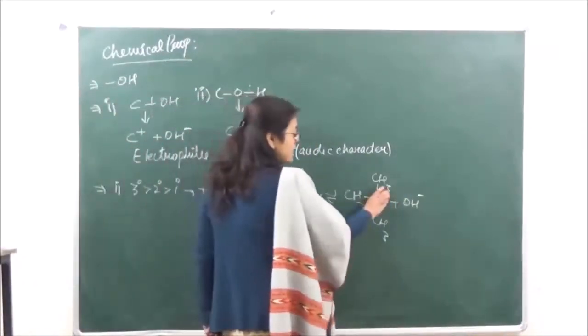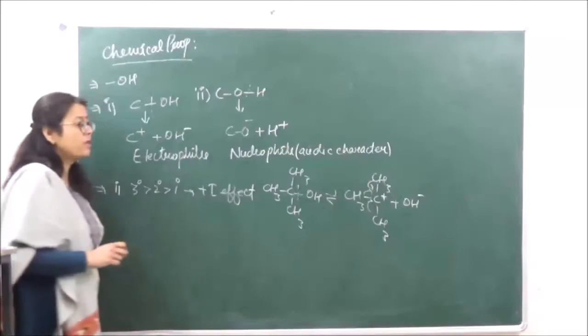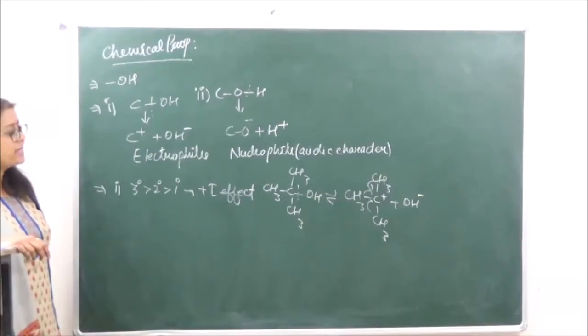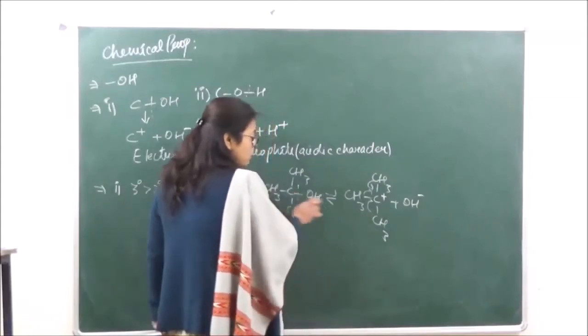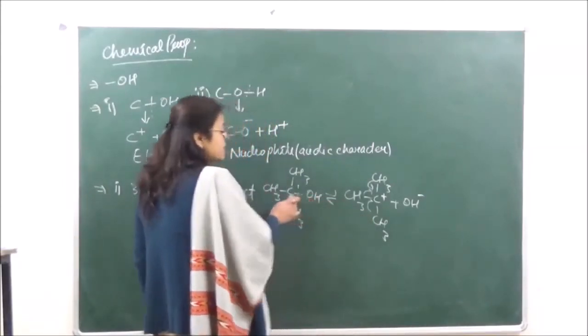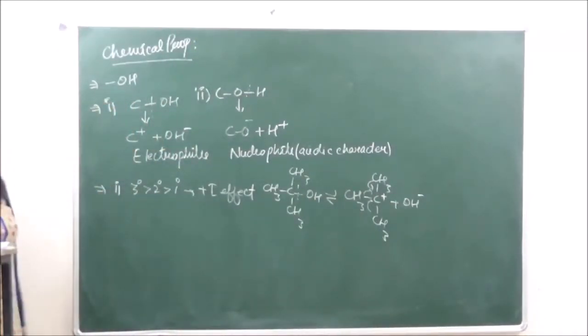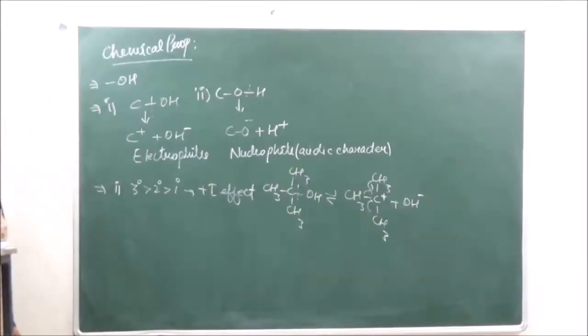Due to the plus I effect, all the alkyl groups donate electrons to the central carbon atom. Therefore the positive charge of the central carbon atom gets neutralized, and the carbocation becomes more stable. Because the carbocation is more stable, the forward reaction proceeds, and hence tertiary alcohols undergo the first type of reactions at maximum speed compared to secondary and primary. This is how we get our trend: 3 degree is most susceptible to these reactions, then 2 degree and then 1 degree.